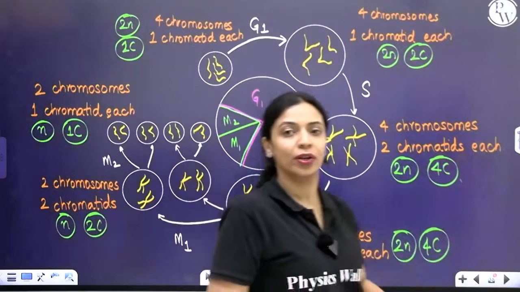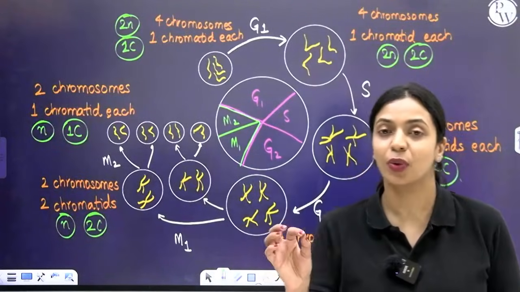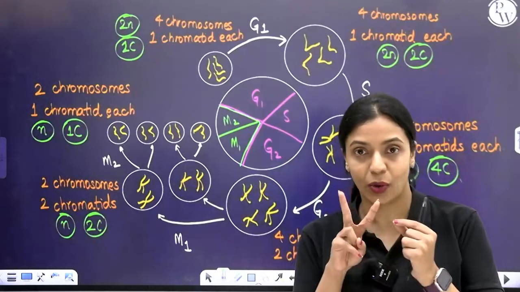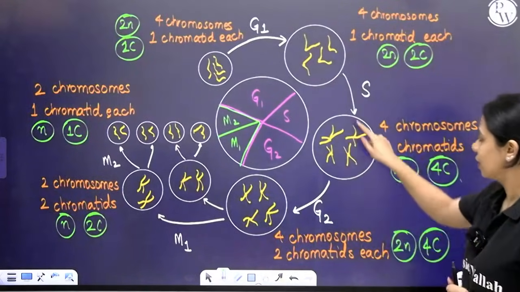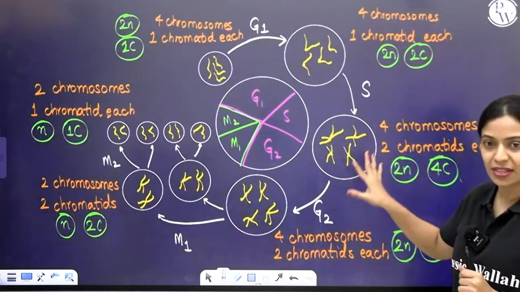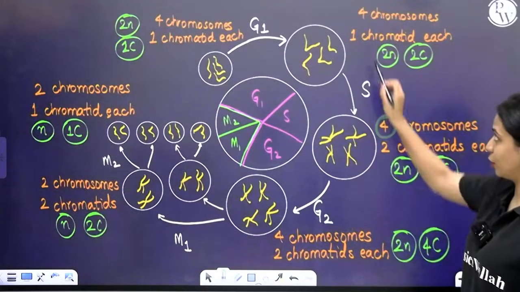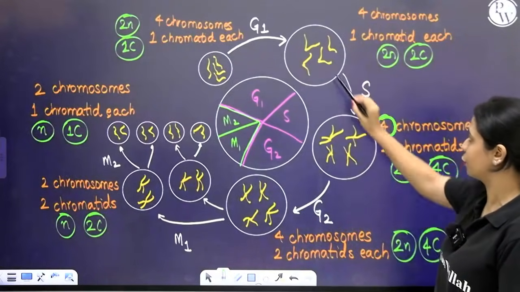Right? What is going to happen during S phase? During S phase, DNA is going to make an extra copy. When it makes an extra copy, the chromosomes will now have 2 chromatids each. Right? So after S phase, you can see towards the end of S phase, after replication has taken place, there are 4 chromosomes similar to how it was earlier. But look at the difference in the number of chromatids.